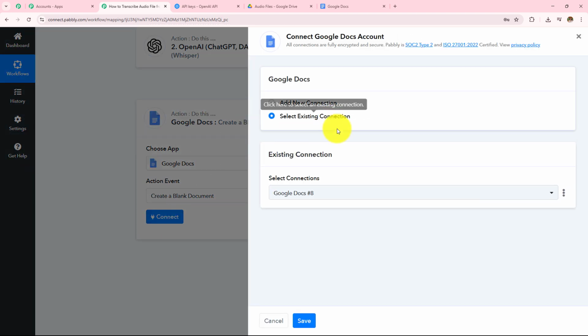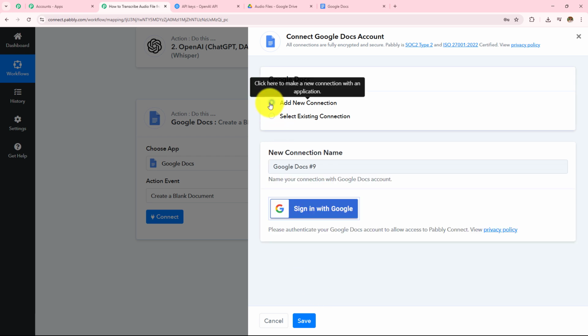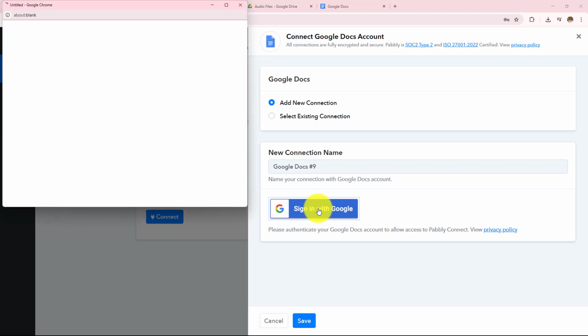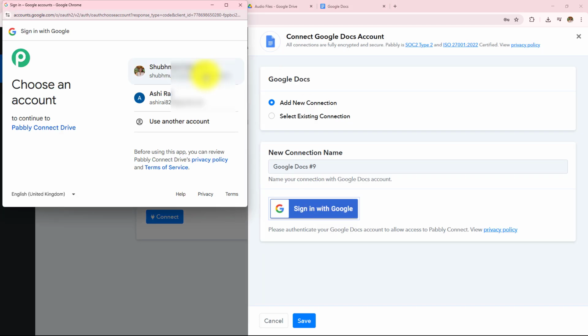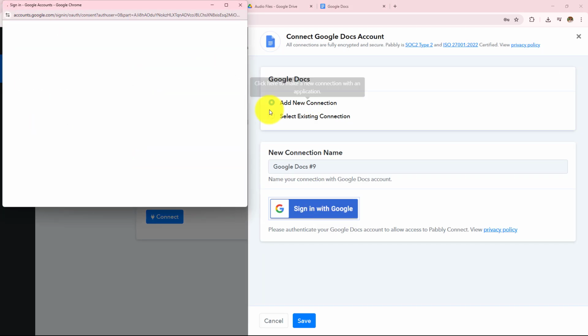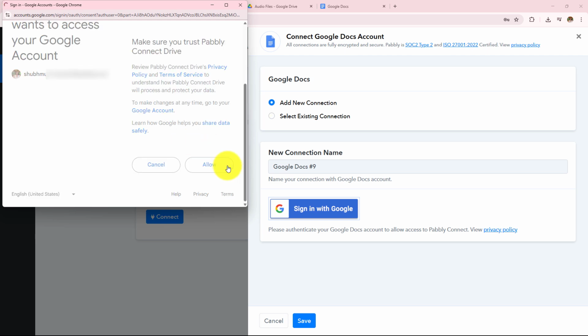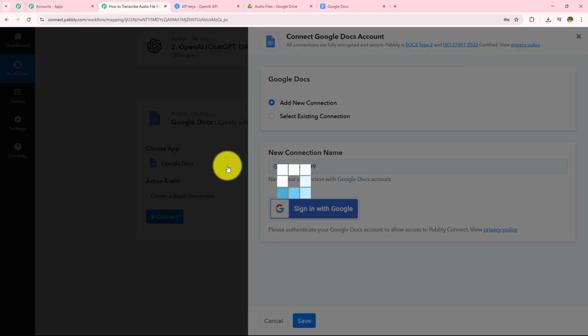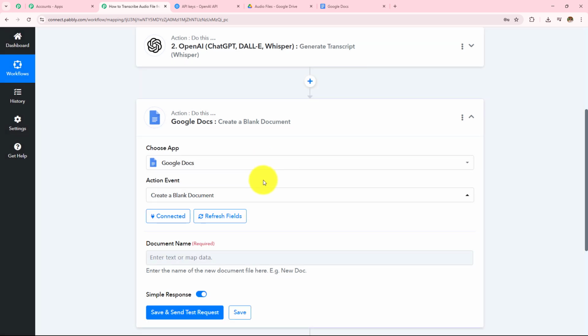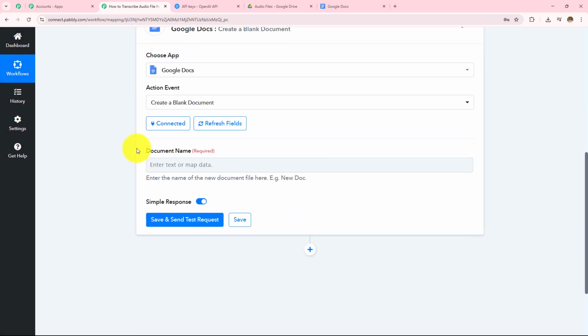If you have an existing connection, go with save. If you don't have one, follow the same process. Click on this add new connection, sign in with Google, select your Google account in which you have logged in the Google Docs account. Grant the permissions because your data is completely safe with Pabbly Connect, and here authorization successful. So first I have to give this document a name.